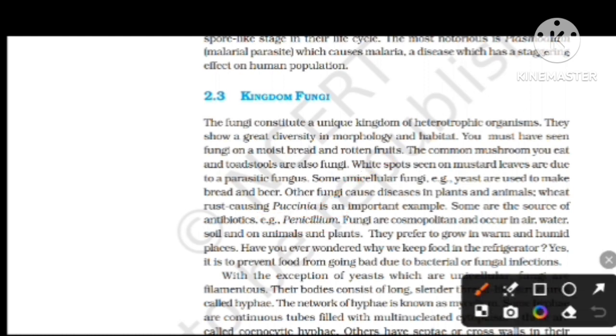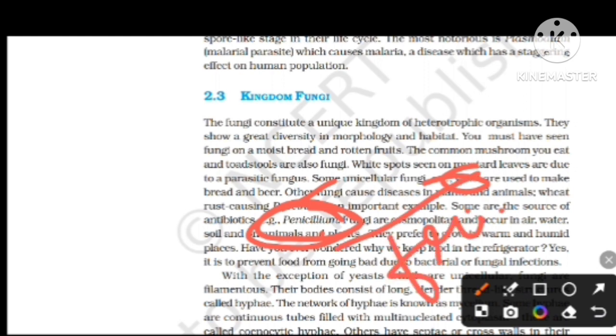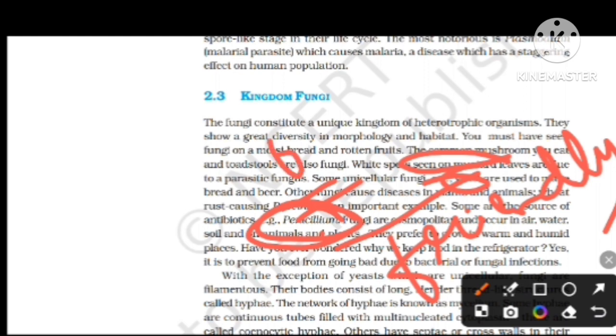Here the useful fungi are yeast and penicillin, which are friendly to man. When it comes to Puccinia and the white spots on mustard leaves, they are foes, the opposite of friend.